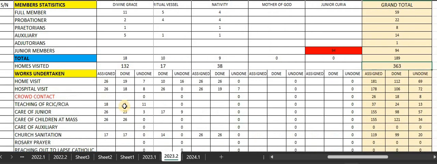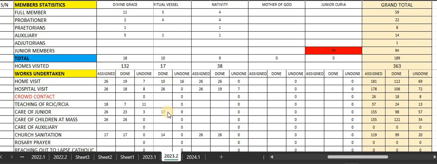So this is just an example of what you're supposed to be doing. Now finally we have the total number of homes visited, assigned 181, done 112. Remember, these are formulas, don't touch them. If you look at this bar, you see that they are formulas.